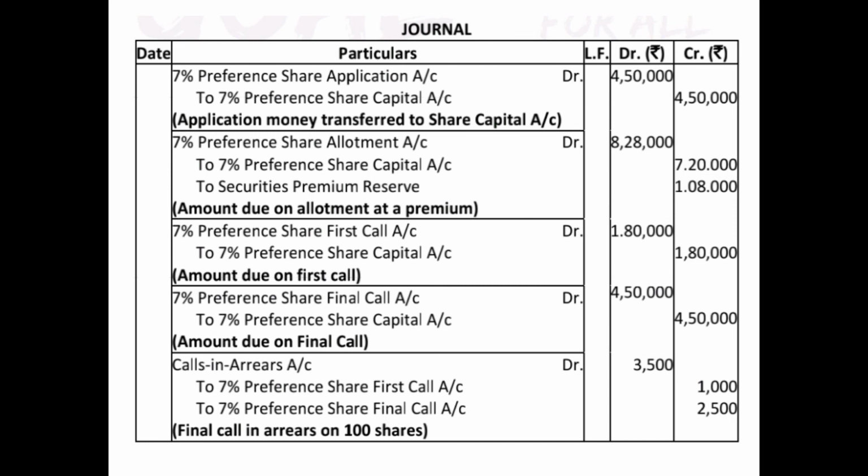So this was the question based on calls in arrear, and it is very much advisable that you open the calls in arrear account and do it. And one more important point which we learnt in this question was, if we are preparing the cash book, we need not pass the receiving journal entries. These can directly be posted in the cash book itself. The rest of the entries, due, transfer, calls in arrear, etc., we will pass in the normal manner.